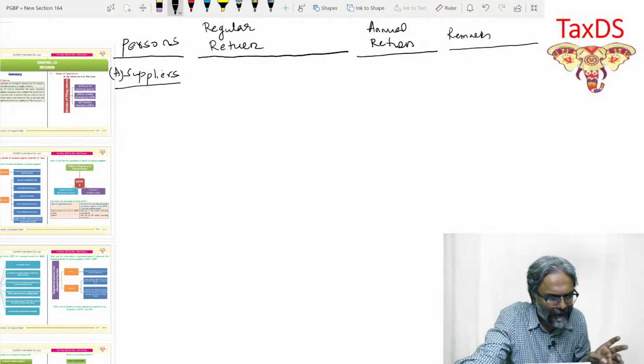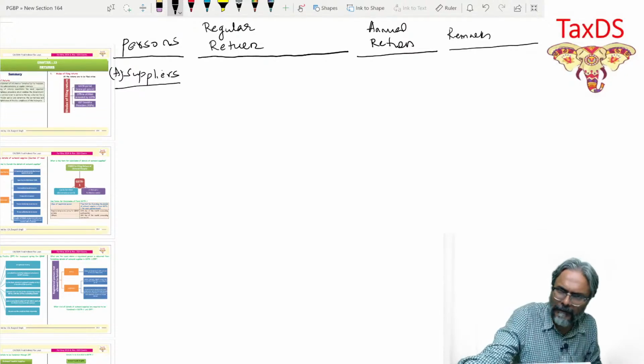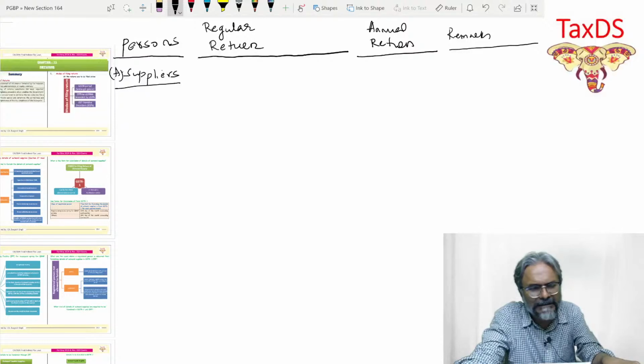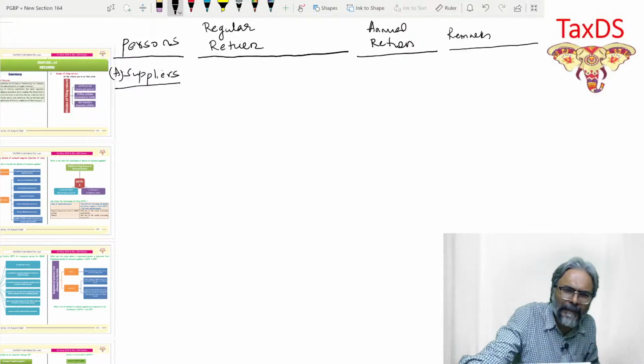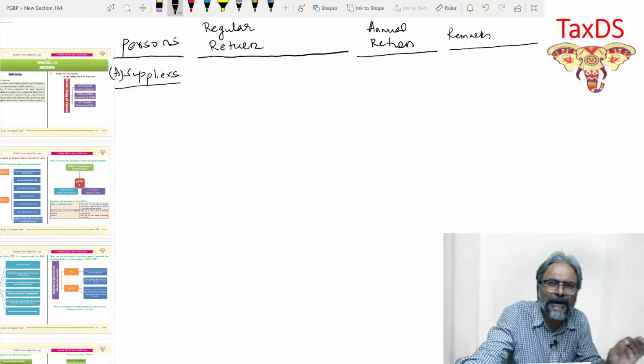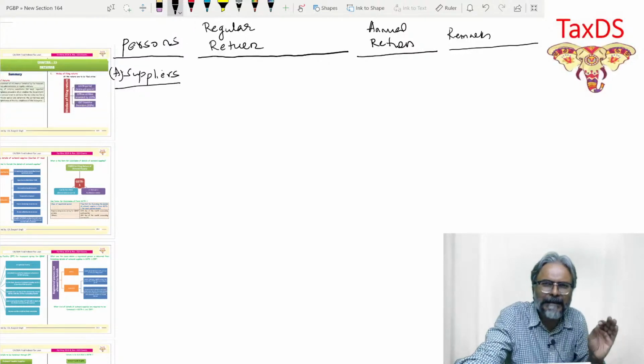Now, who are the non-supplier students? The non-supplier, as you know, ISD, we have seen in the earlier lecture, TDS, TCS collectors who are there in that context, isn't it? So they are some of the examples of the non-supplier. Now, if they are the non-supplier, they will have to get themselves registered. And if they have to get themselves registered, will they be required to file the return, students? And the answer is yes. So they will be required to file the return, and that exactly is the point in this particular context.